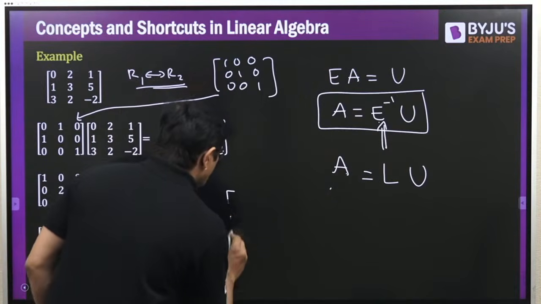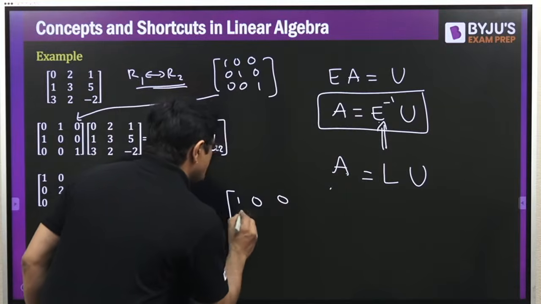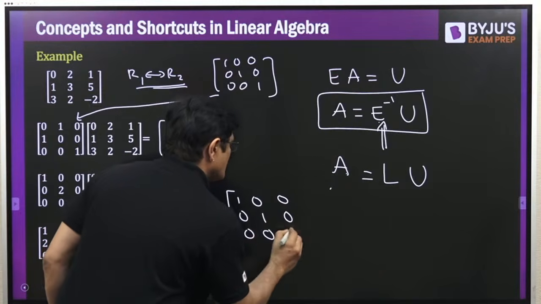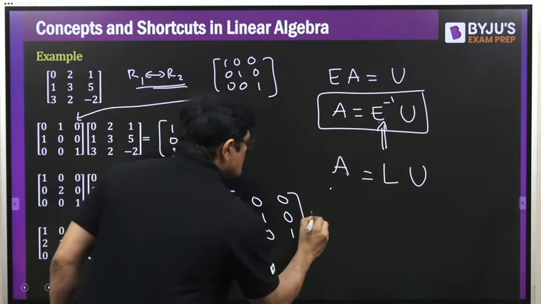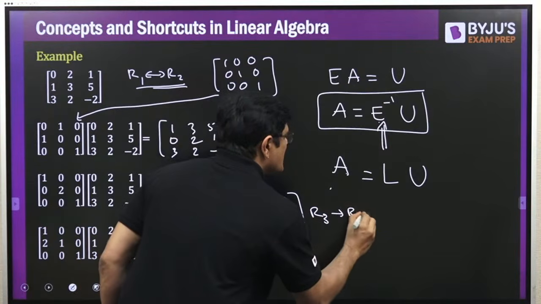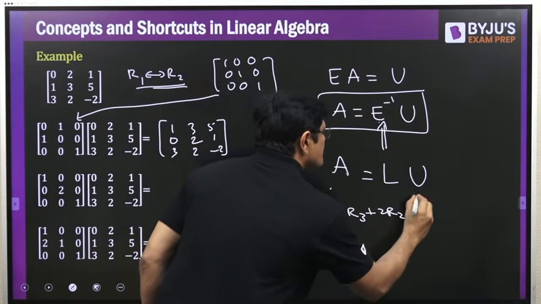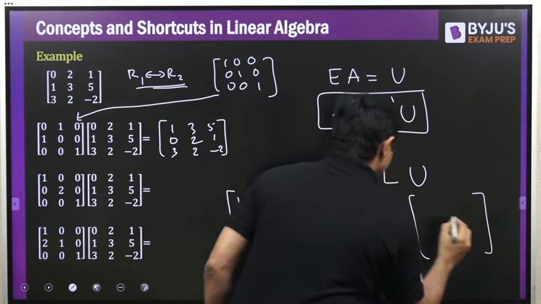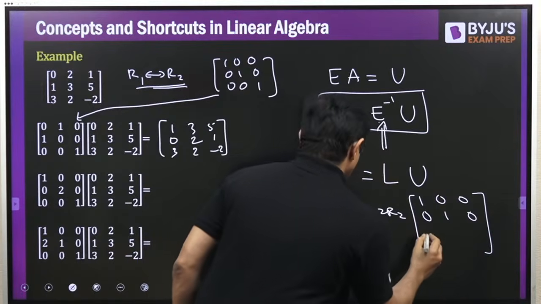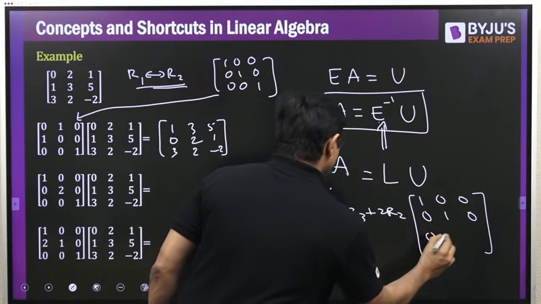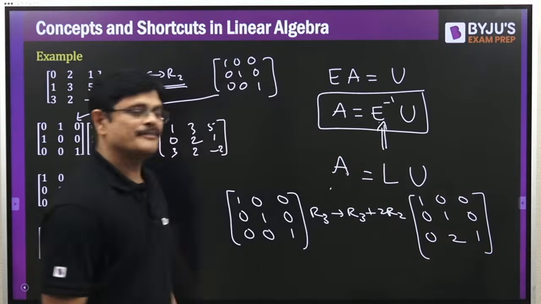See, my dear friends, you remember, this is your identity matrix. Under elementary matrices, I discussed this. On this, suppose I do R3 is R3 plus 2R2. This is your elementary matrix, that is 1, 0, 0, 0, 1, 0 and 0, 2, 1.